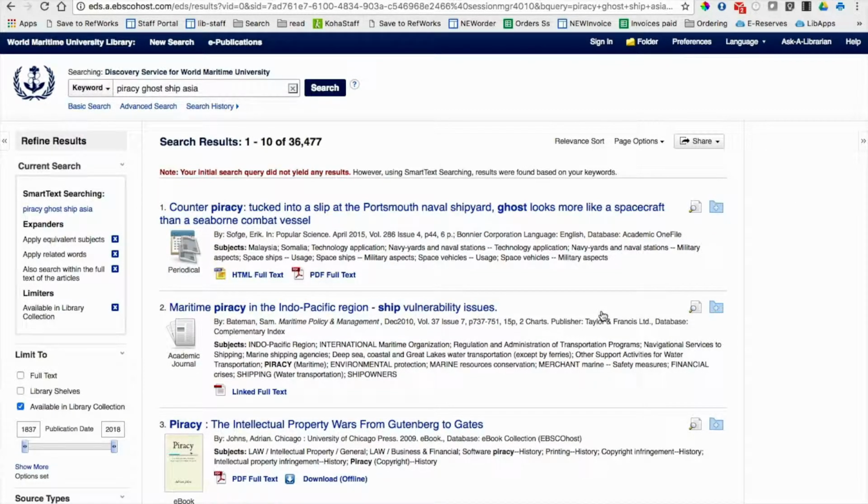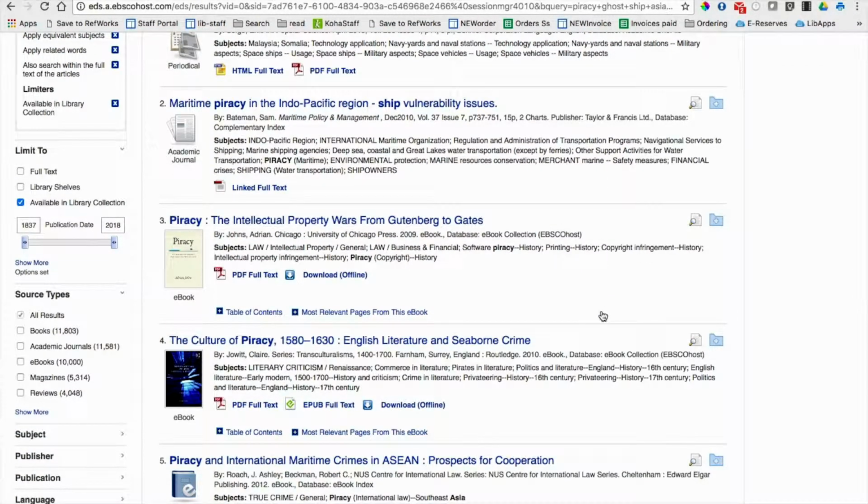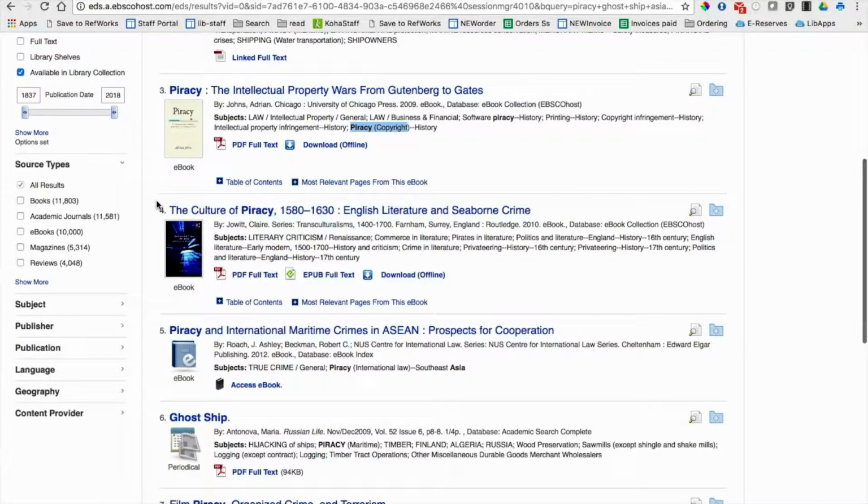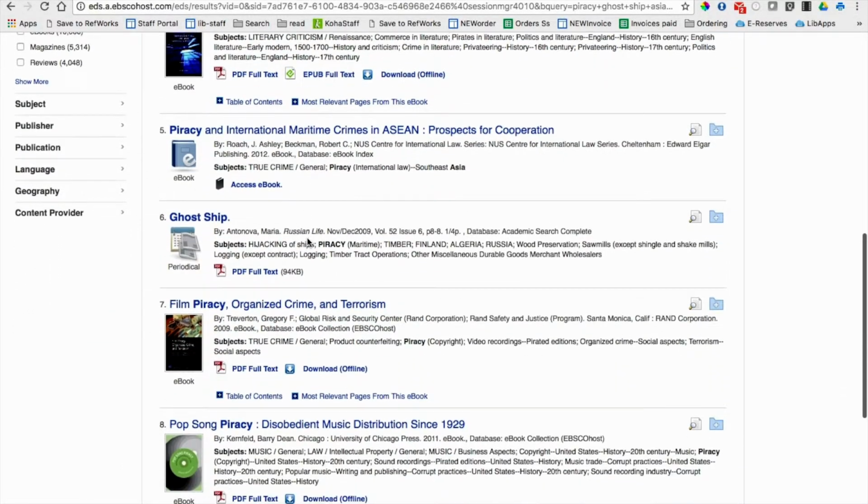So here, as you see, the very third result is called Piracy, the Intellectual Property Wars, from Gutenberg to Gates. So it's actually related to intellectual property, as you see in the subjects: piracy, copyright. If you look at result number 4 here, we will see that it's literary criticism. That's also not something that we're looking for.